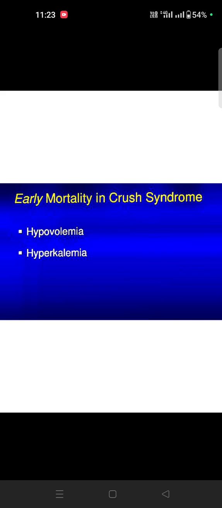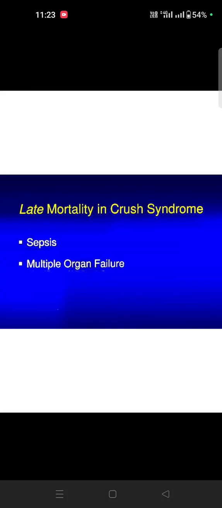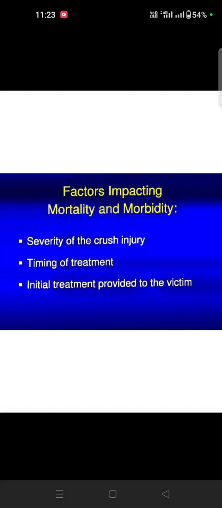Early on, the patient mainly goes into shock from excessive volume loss, so we can prevent hypovolemia and hyperkalemia. Early, it is a main cause of mortality, so mainly we focus on hypovolemia and hyperkalemia. Late mortality is from multi-organ failure and sepsis. Factors affecting mortality and morbidity are the severity of the crush, the time of treatment, and the initial treatment provided to the victim. That is why we do triage and send the patient immediately, finalizing who is most important and sending them to the hospital.